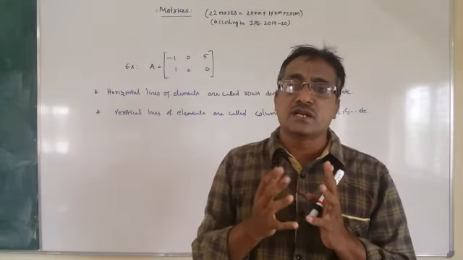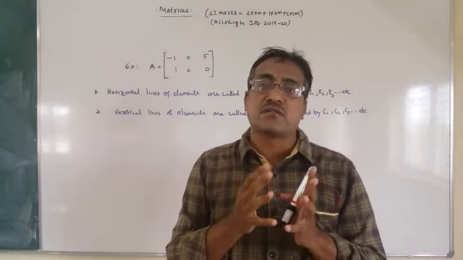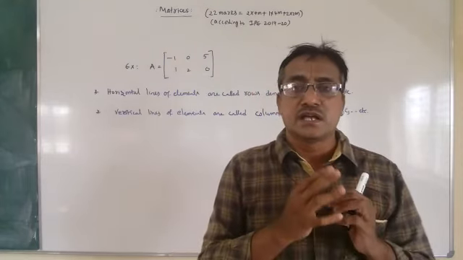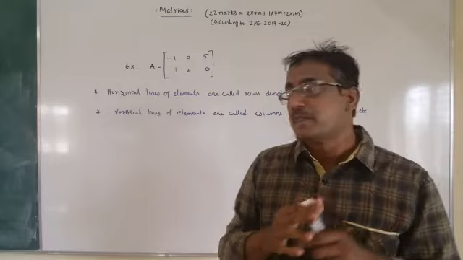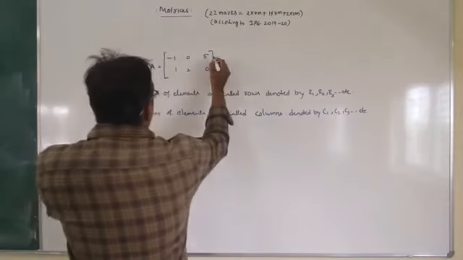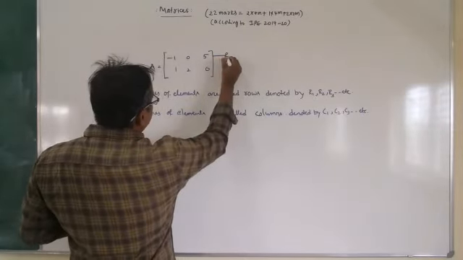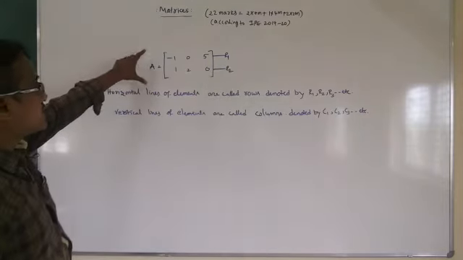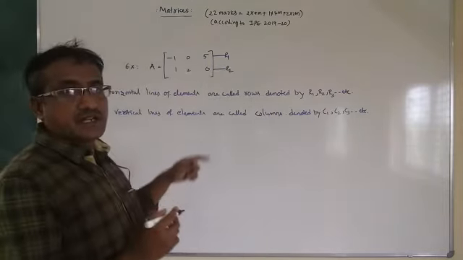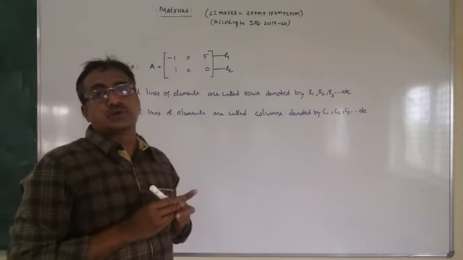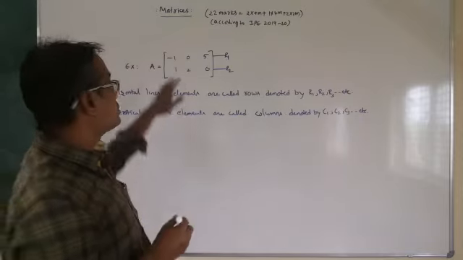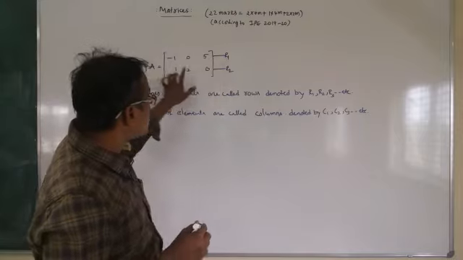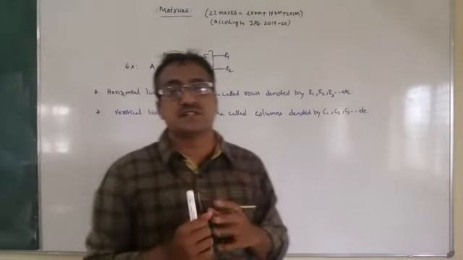They are denoted by R1, R2, R3 and so on. You can see in this diagram, this is R1, R2. In this arrangement you have two rows R1 and R2. These are the horizontal lines of elements.